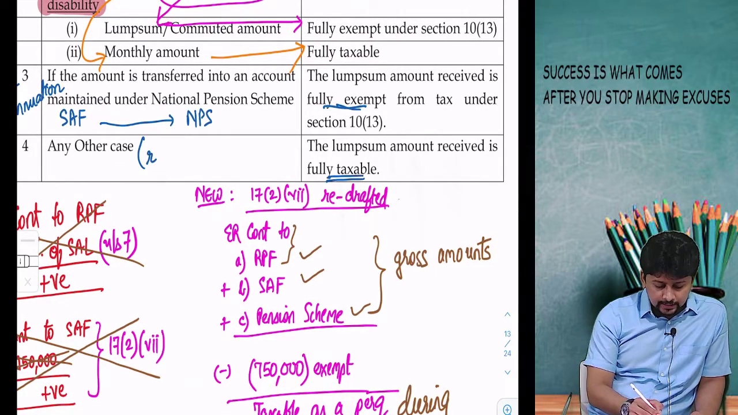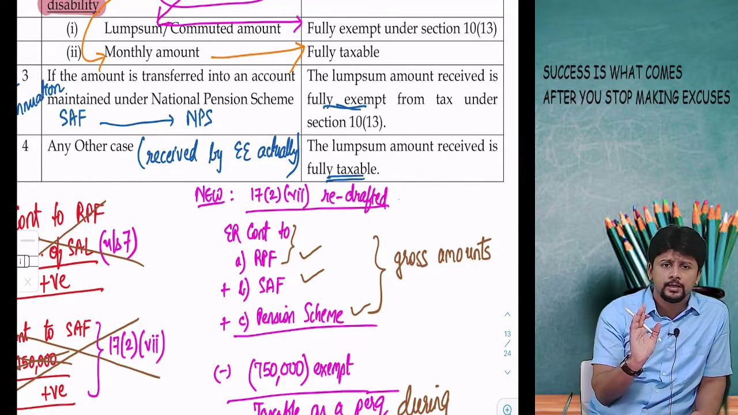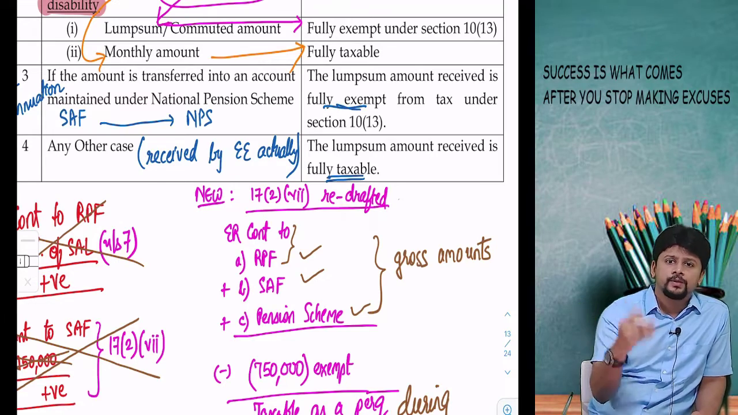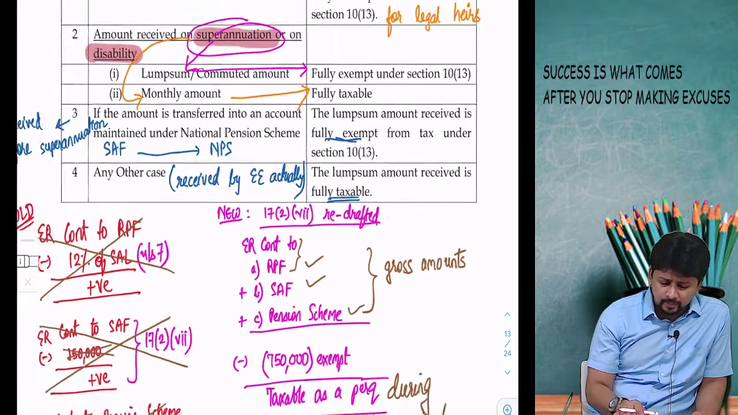That means any other case, meaning this is where the employee has actually received the money instead of transferring it into some pension scheme account, and it is not on superannuation. Now the amount will be taxable. Nothing great here, easy to remember.